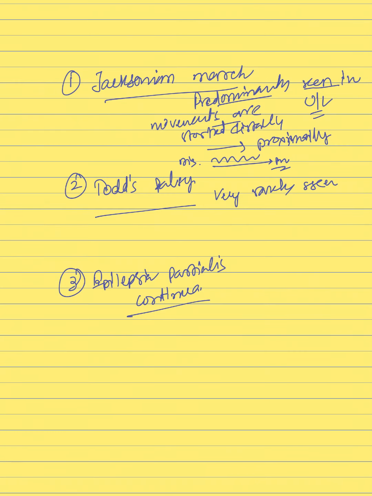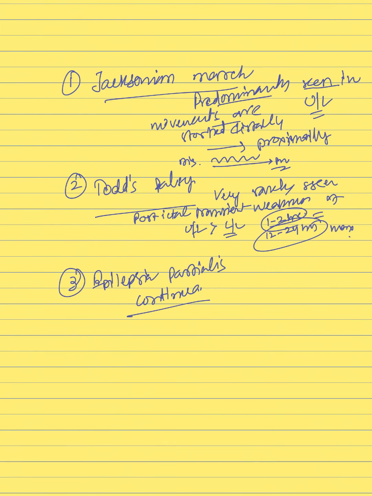Todd's palsy, very rarely seen. What is Todd's palsy? Post-ictal transient weakness, mainly seen in upper limb, may be seen in lower limb. Post-ictal transient weakness of upper limb greater than lower limb. Okay, it usually lasts for 1 to 2 hours, but can last for 12 to 24 hours max, usually 1 to 2 hours.